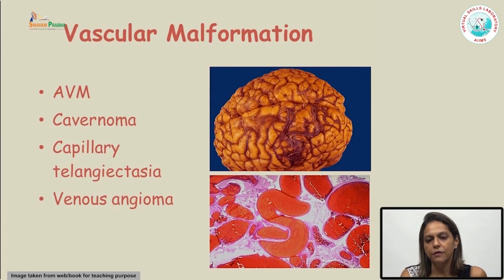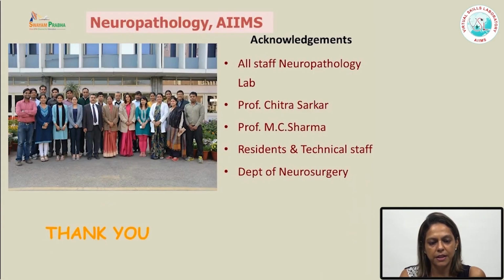So other causes of bleed in patients with cerebrovascular disease, which are rare as compared to the 3 causes I have discussed, are arteriovenous malformation, cavernomas, capillary telangiectasias, or venous angiomas.